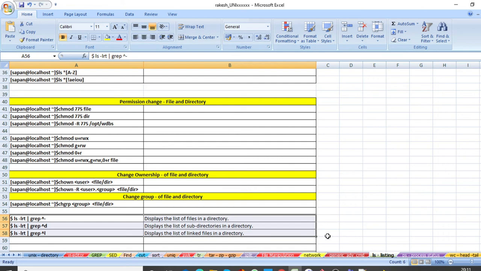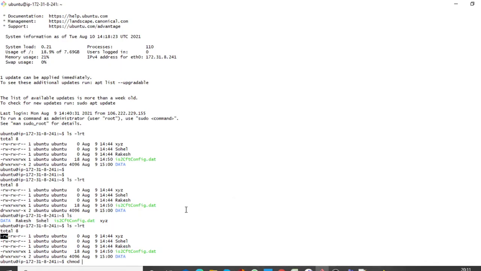User. So chmod u plus read, write, execute, then your file name. XYZ is your file name.